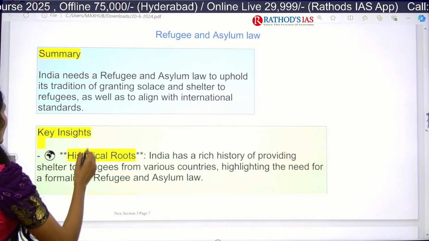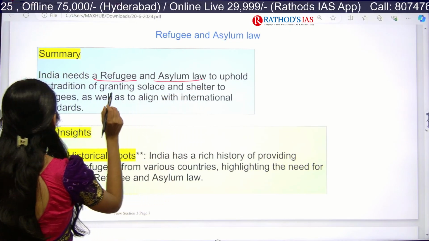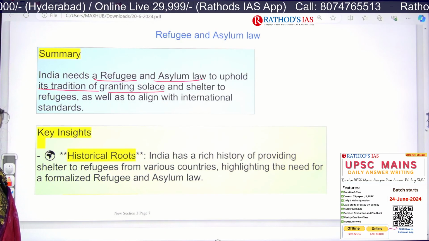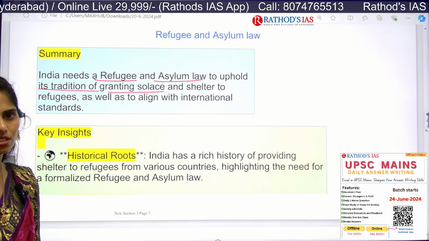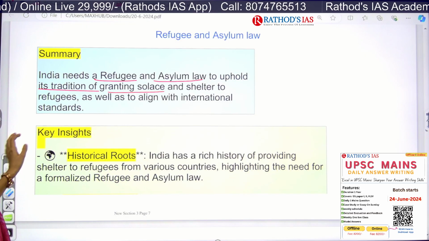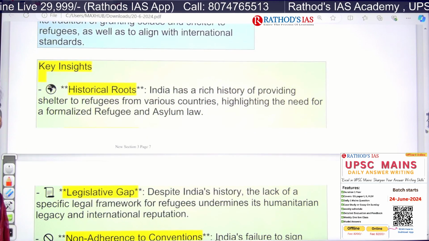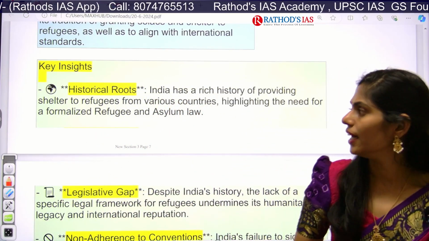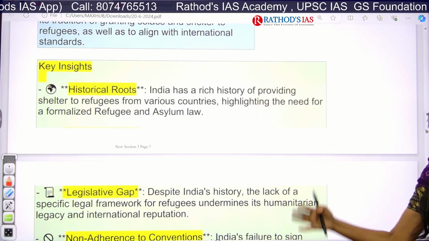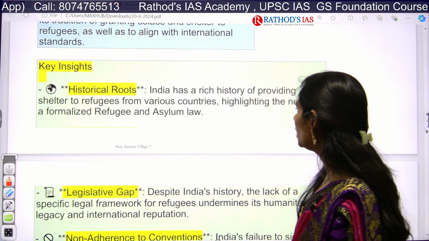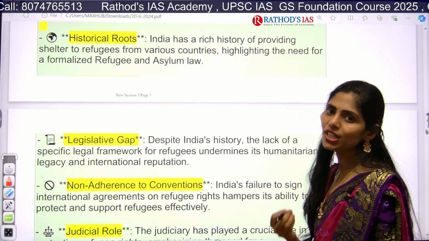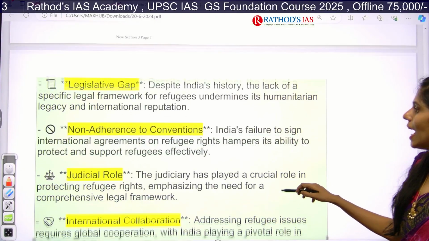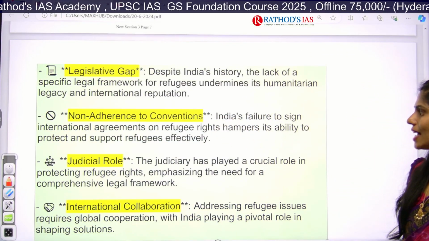Okay, so the summary says that India needs a refuge and asylum law to uphold its tradition of granting solace and shelter. Solace means nothing but comfort, and shelter, to these refugees. And we have to align with international standards. So this article says that from ancient history onwards, India has a tradition of providing shelter to refugees. But we don't have a refugee and asylum law. It is one sad part of India. And next one is India's history. There is a lack of a specific legal framework for refugees, as I said now.